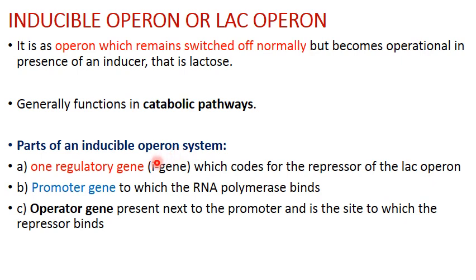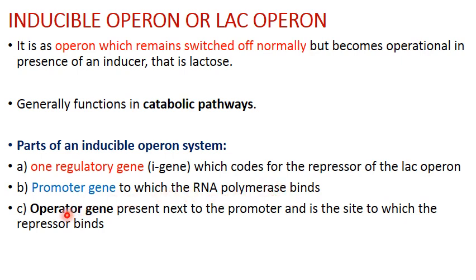So various parts will be: first, one regulatory gene or I gene, inhibitor gene, and that is going to code for the repressor of the lac operon. Second, next to it will be the promoter gene, which we have read in the transcription unit, to which the RNA polymerase binds.